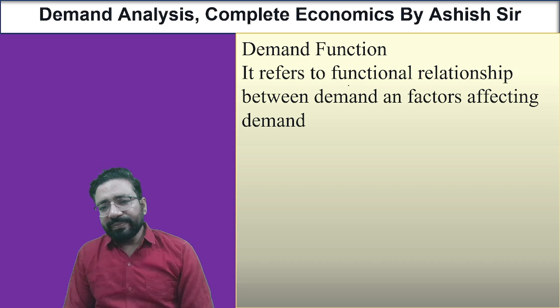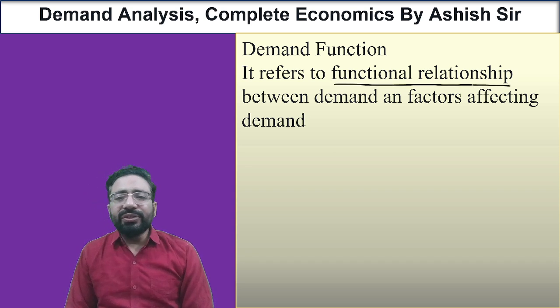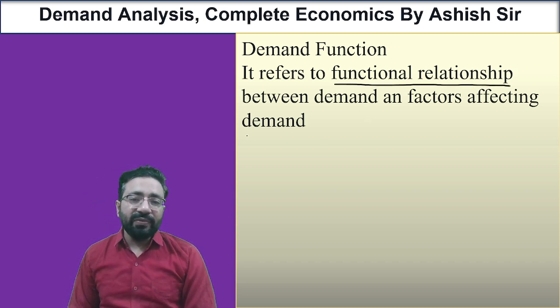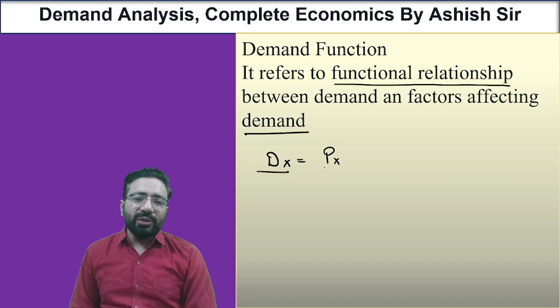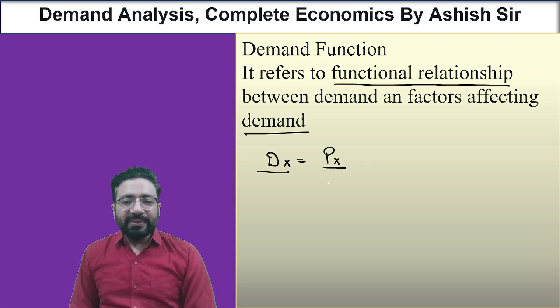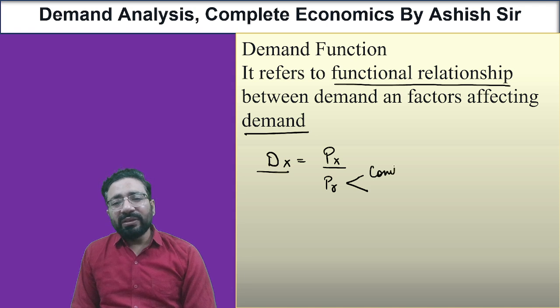Demand function is the functional relationship between demand and the factors affecting demand. As we know, demand for a particular good X would be a result of what? First of all, the price of X. And we will look into the price of related goods. Suppose I want to purchase a car, then I will look at the price of petrol.